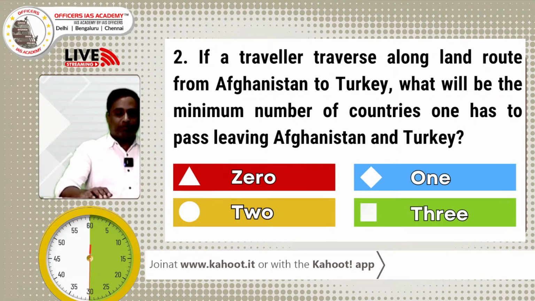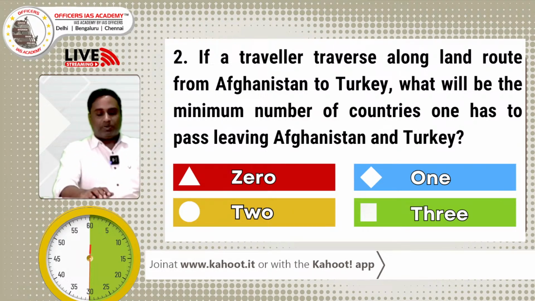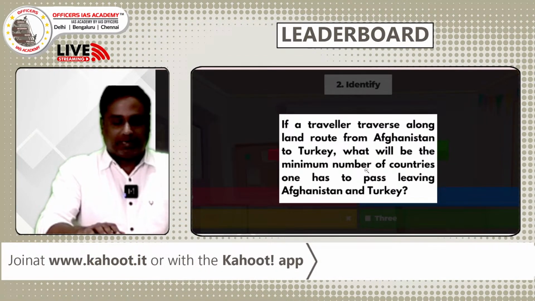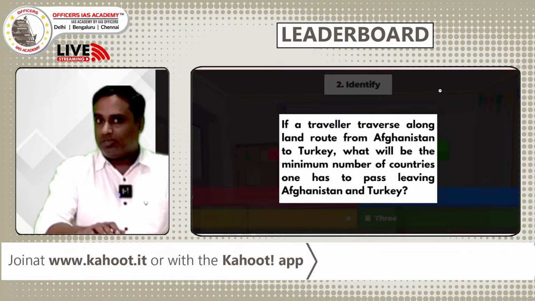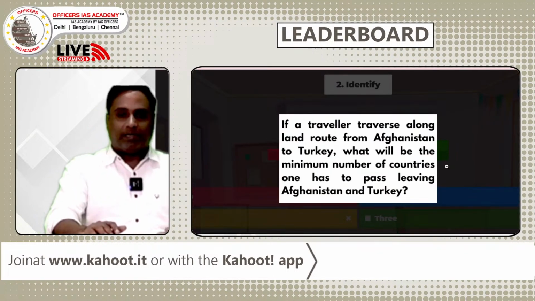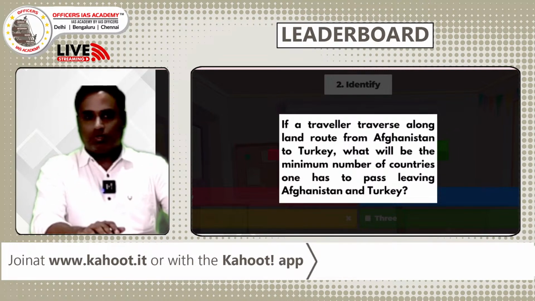So when you travel from Afghanistan to Turkey, how many countries do you have to cross? Answer: 9% have given answer B. Yes, right answer. Only one country we have to cross, that is Iran. From Afghanistan, via Iran, we can enter into Turkey.